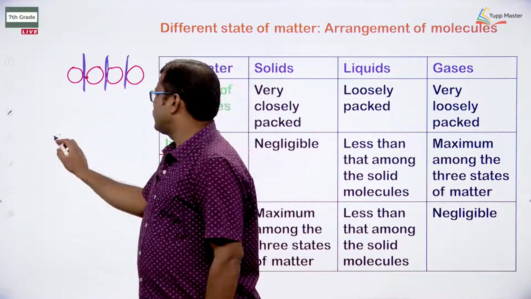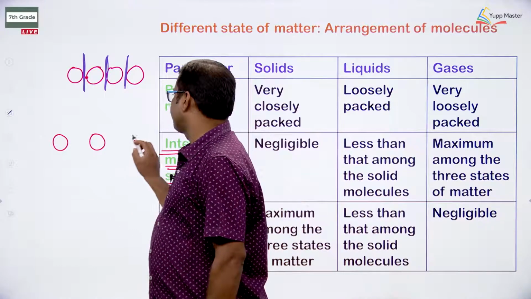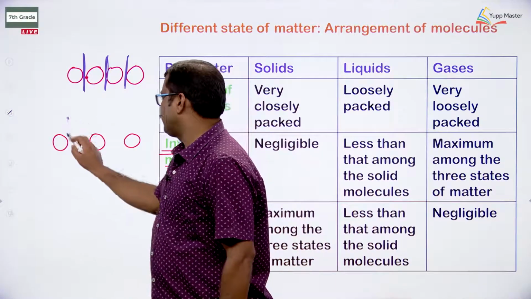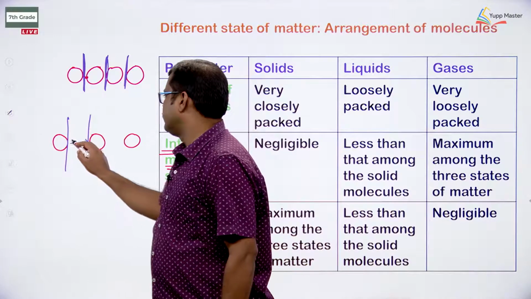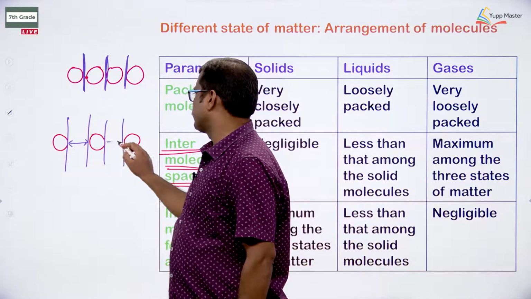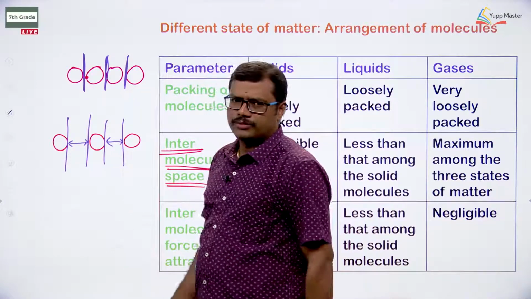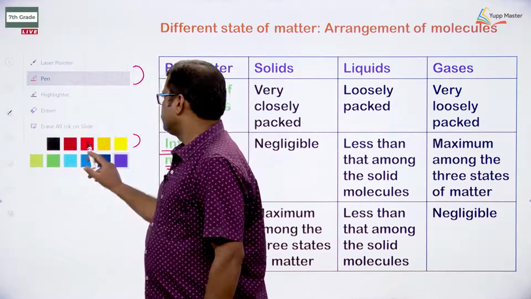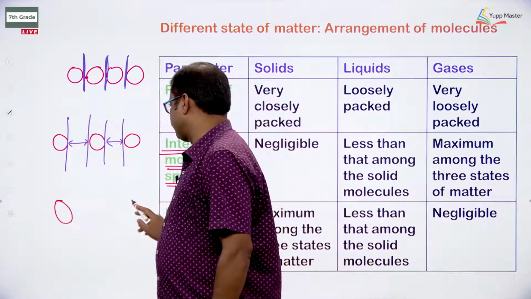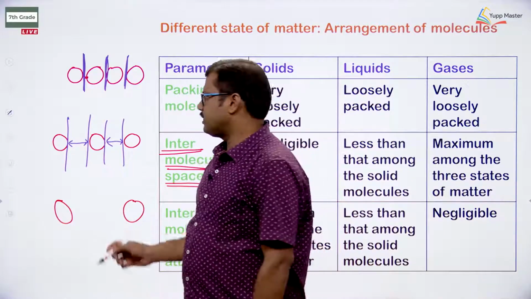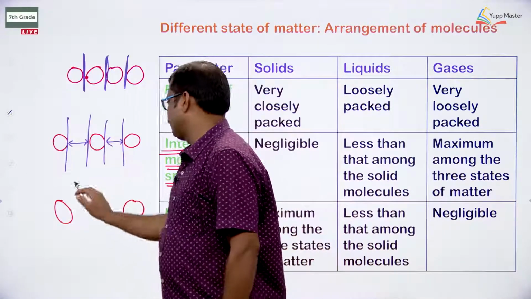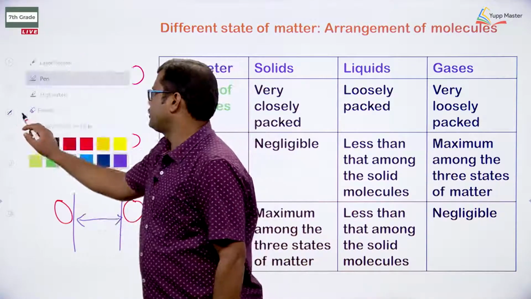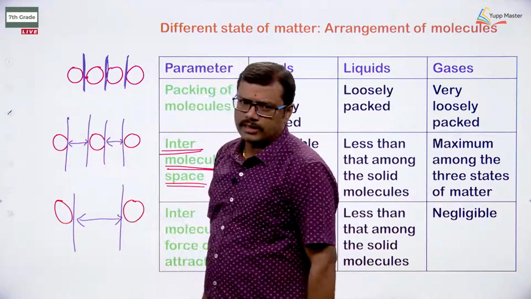Let us take the case of liquids. If you observe the liquids, you can clearly see that separation is possible, and moreover the distance is possible. The particles of a liquid are loosely packed and separation is possible. Similarly, if you take a gas, in the case of gas, the separation between the particles of gases is very, very large, okay.